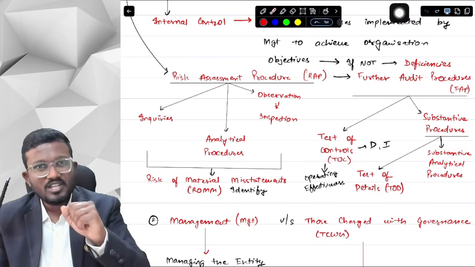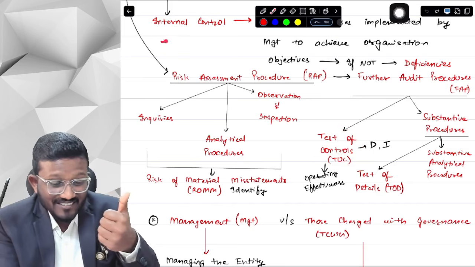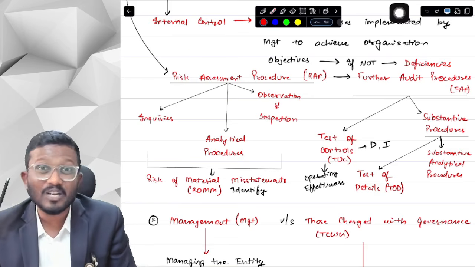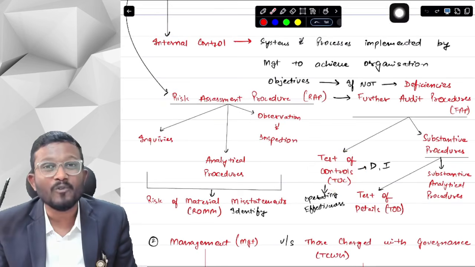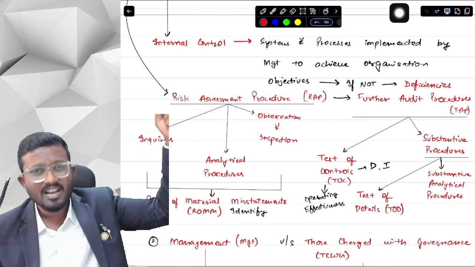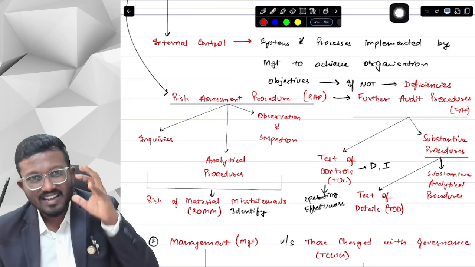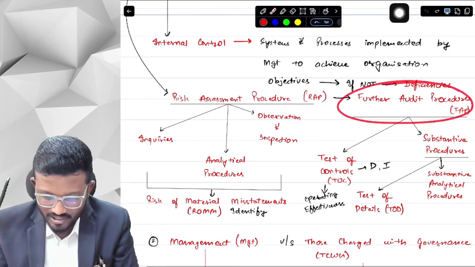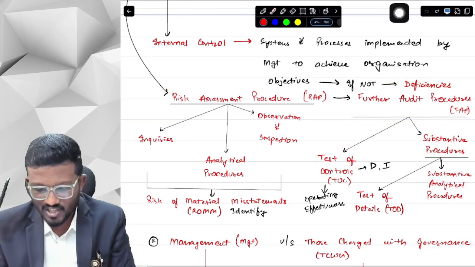Now in the further audit procedure, there are two types of procedures. First is test of controls. Here we have studied what internal controls are. Now we are testing those internal controls, whether the controls are being properly run by the entity or not. In the test of controls, which we call TOC, test of controls. I know you might have heard all these terms in Inter as well, but these are the basics and you need to know what the basics say, so that you can build your CA Final audit syllabus from here. So for a further audit procedure, there are two types. First is test of controls, in which we are testing all the internal controls in the organization.